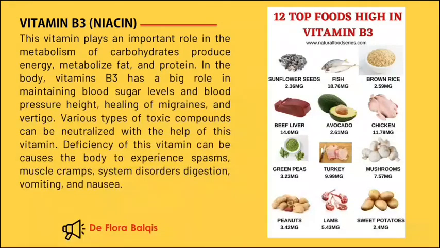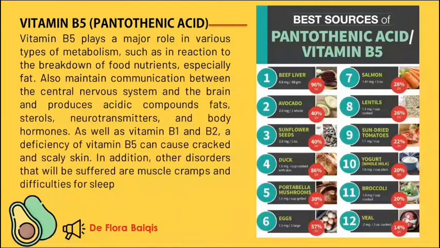Next is niacin. This vitamin plays an important role in the metabolism of carbohydrates, produces energy, and metabolizes fat and protein. In the body, niacin has a big role in maintaining blood sugar level and blood pressure, and healing migraines and vertigo. Various types of toxic compounds can be neutralized with the help of this vitamin. Deficiency of this vitamin can cause the body to experience spasms, muscle cramps, digestive system disorders, vomiting, and nausea.